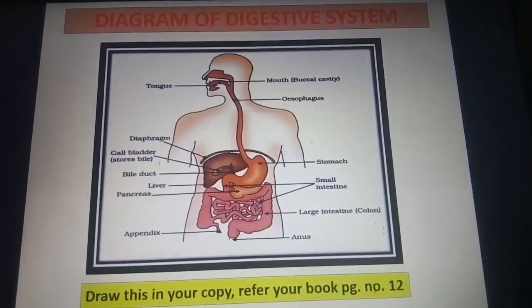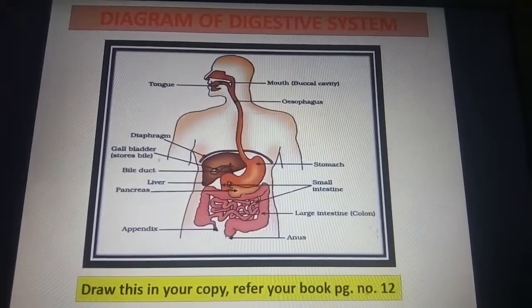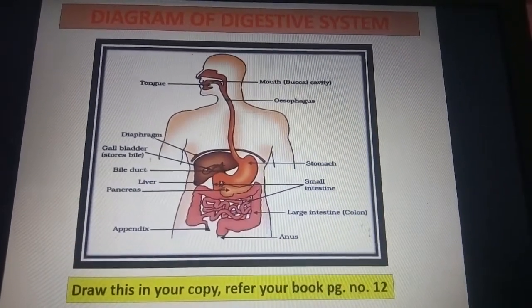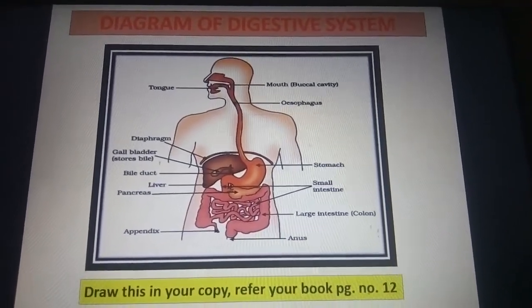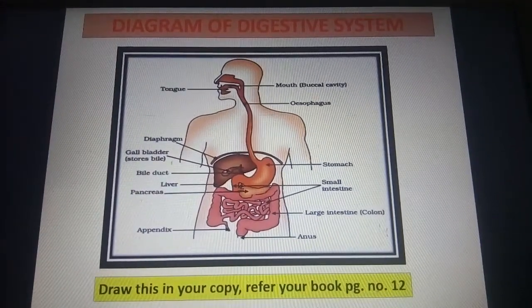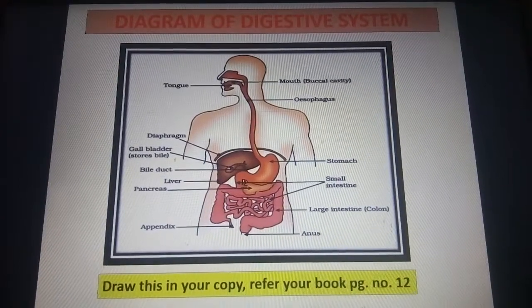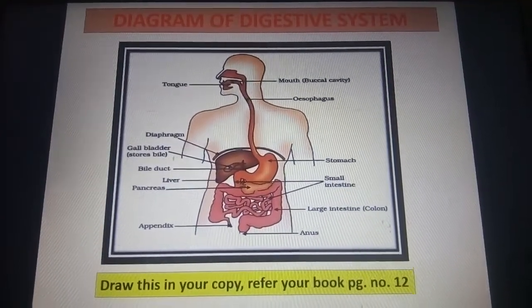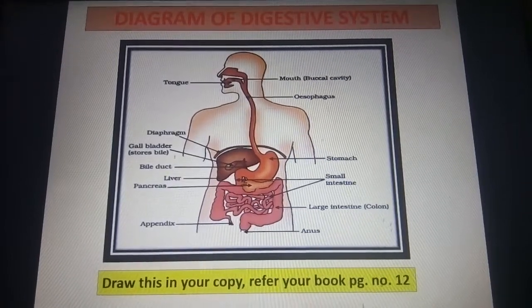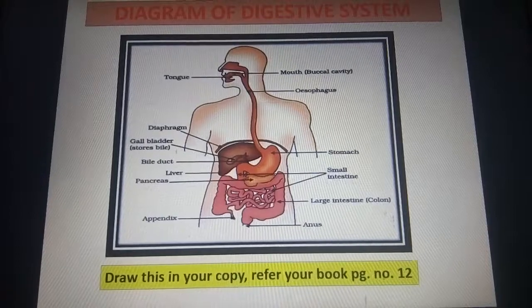Now you can see the diagram of digestive system. It is also in your book on page number 12 of this lesson. You can see organs of alimentary tract and also the digestive glands that secrete digestive juices and help in digestion of food. So children, the food gradually gets digested as it travels the various parts of alimentary canal from mouth to anus with the help of secretory glands.